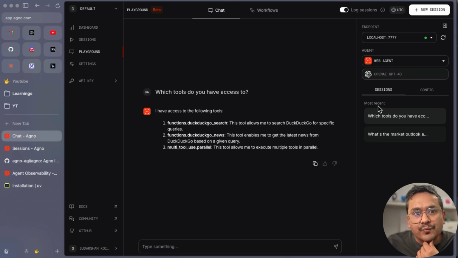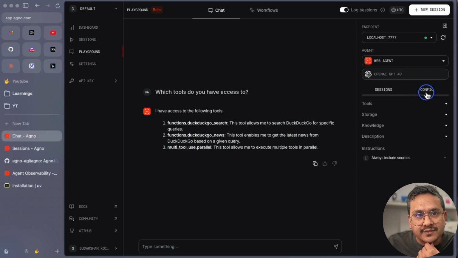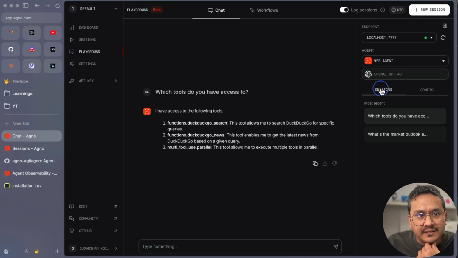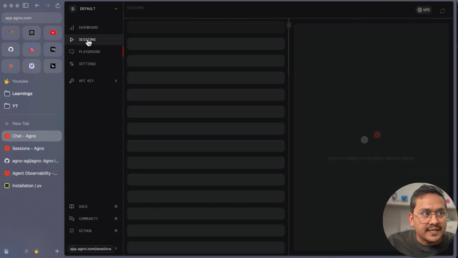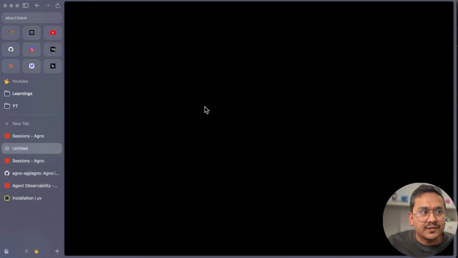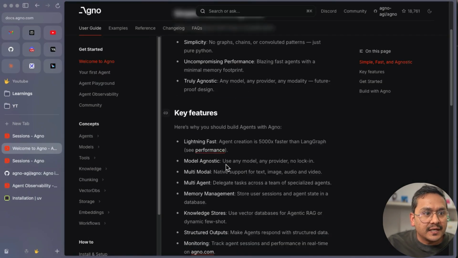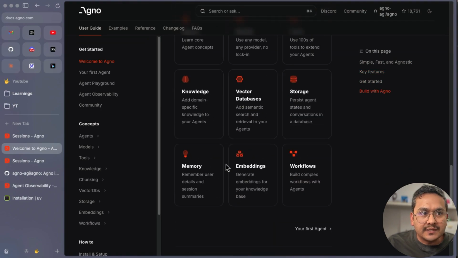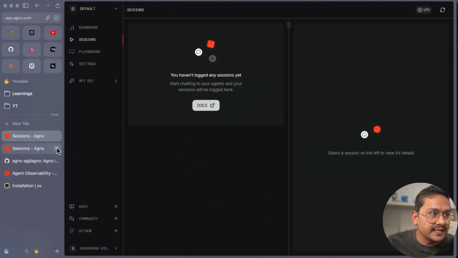And here is the session, most recent. So here is the session config we have here, and the session is what's the market outlook. If I go to the sessions, it says start chatting to your agents, and your sessions will be logged here. Okay, I have already chatted with the agents, but it's not here. Probably something is not working in the session side, but anyway, sessions is not here for some reason.